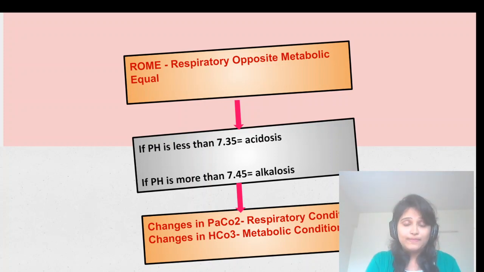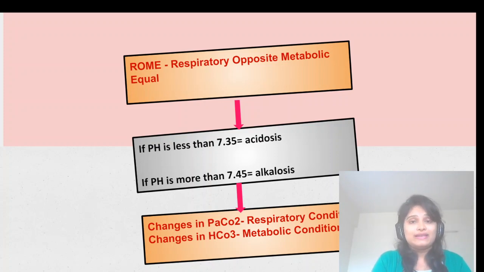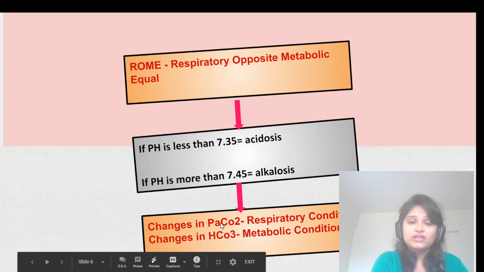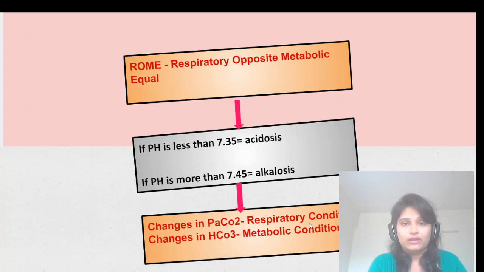Now the next step is to know whether this condition is respiratory or metabolic, right? It is also very simple. After seeing the pH, you will check the PaCO2 level and the HCO3 level. If there is any change in the PaCO2 level, that condition will be called a respiratory condition. Or if there is any change in the HCO3 level, this condition will be called a metabolic condition.